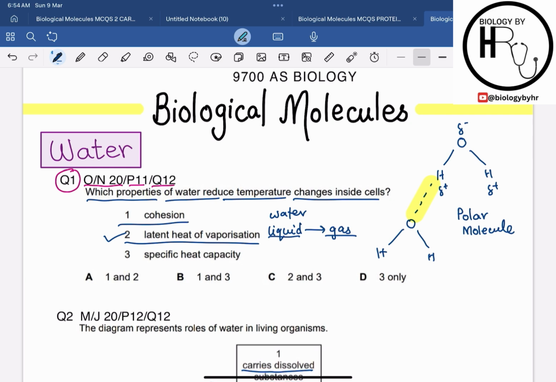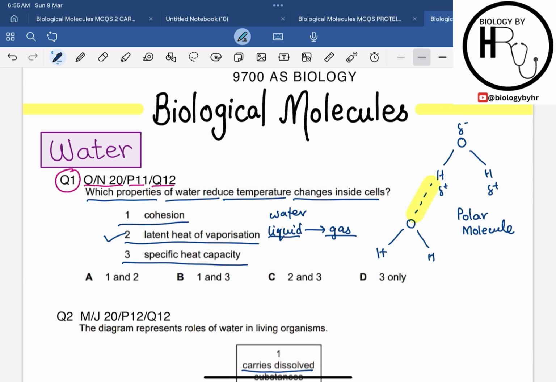The third property they have given is the specific heat capacity. What does specific heat capacity mean? It is the amount of heat energy required to raise the temperature of an object of unit mass by 1 degree Celsius. If water has a high specific heat capacity, it means it can absorb or lose a lot of heat without a significant temperature change, and this also helps to maintain a stable internal environment in the cell.